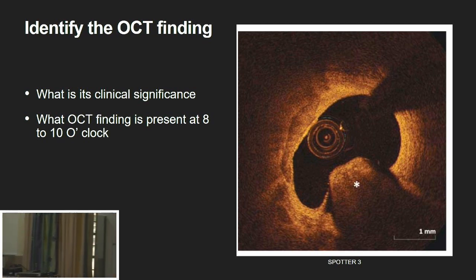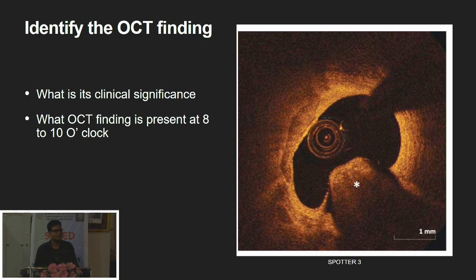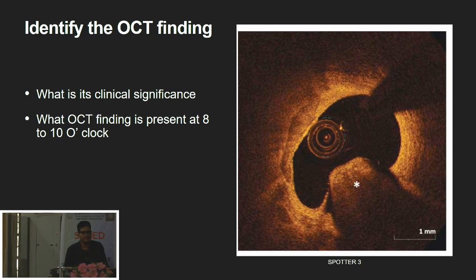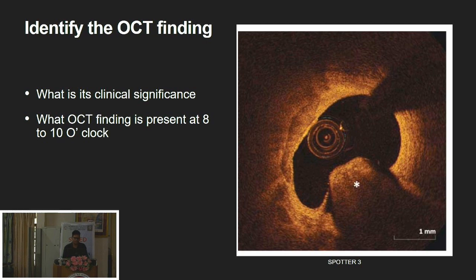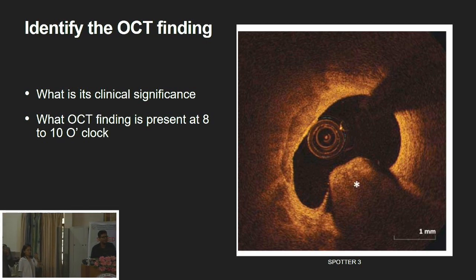So what do you see in this star mark thing in OCT? No, it's not a stent. Think about what is there behind it. Where is the stent? There is no stent. Okay, red thrombus? No, actually it is an eruptive calcific nodule, which is again a high risk feature for OCT.